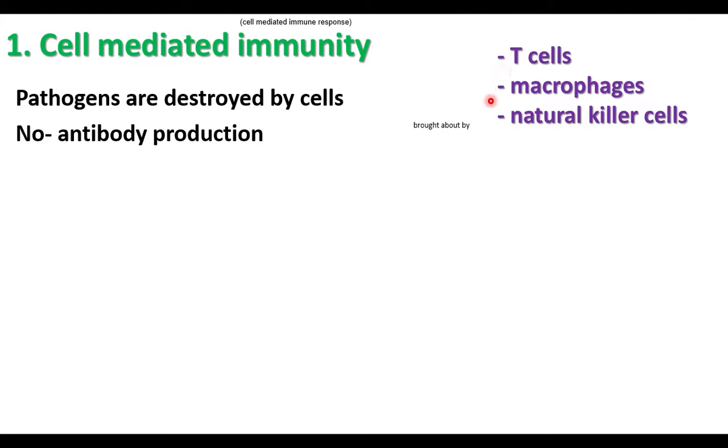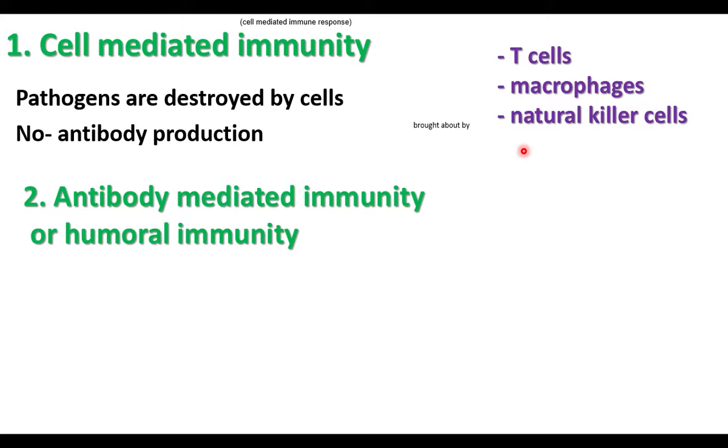T cells and natural killer cells destroy the infected cell. When these two cells destroy the infected cells, the pathogen living inside the infected cell is destroyed. So life cycle of pathogen is destroyed. Macrophages are cells that are involved in phagocytosis. They swallow and destroy the pathogen. So in this way, the three types of cells attack the pathogen and show the immune response.